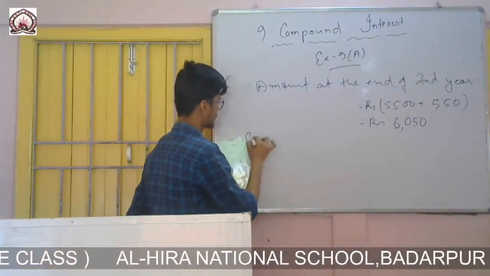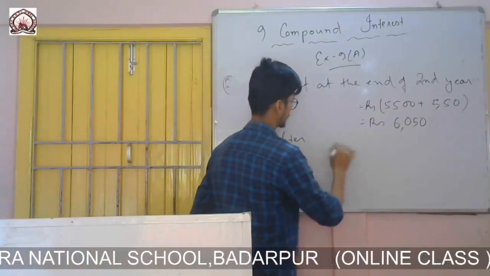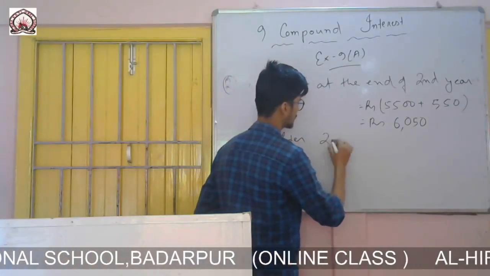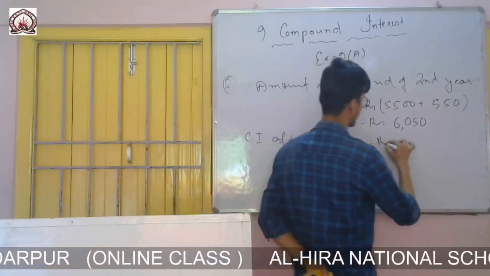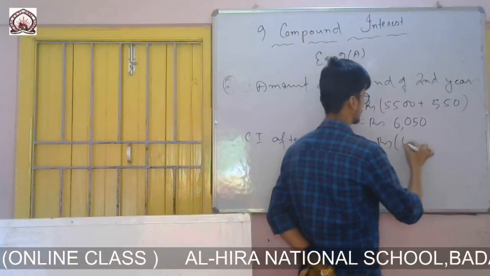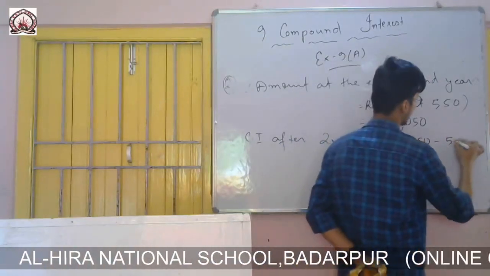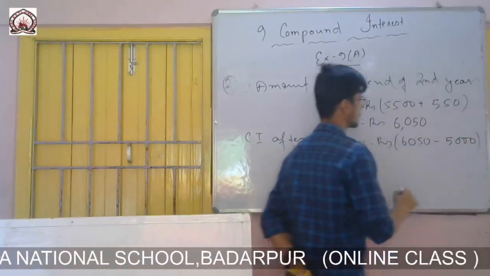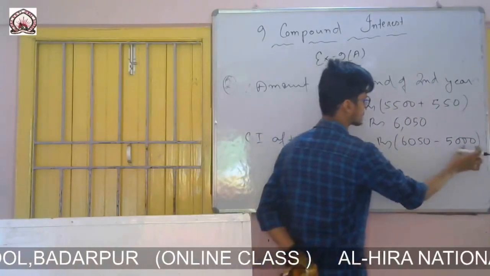Right, therefore compound interest after 2 years equals to rupees, this one, amount minus principal. Principal was 5,000. 6,050 is the amount. Amount minus principal.